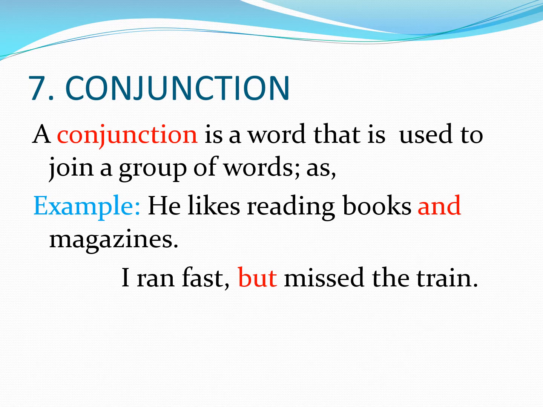So now the next part of speech is a conjunction. A conjunction is a word that is used to join a group of words. As example, he likes reading books and magazines. I ran fast but missed the train. So here in the first sentence, and is the conjunction because it is joining two groups of words. And in the second, but is the conjunction.